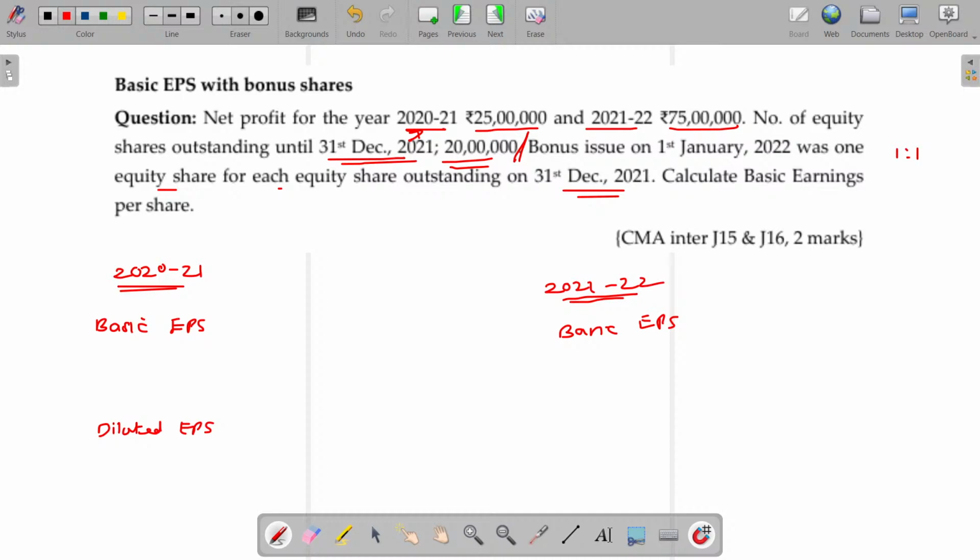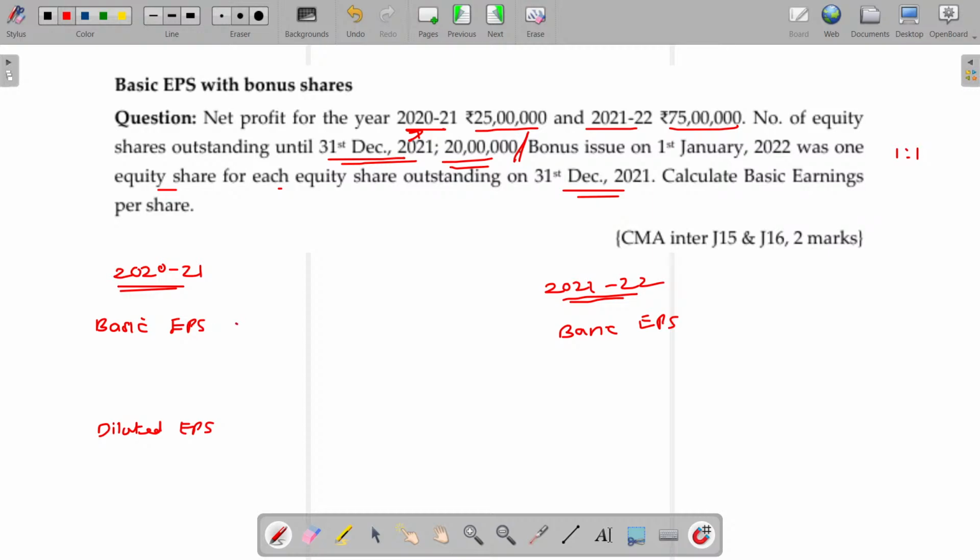No, because unless you get the details regarding what happens to the earnings available to the equity shareholders and the number of shares in the coming year, due to bonus shares, conversion of debt, right shares or fresh issue of shares, if that information is silent, you cannot calculate the diluted EPS. So whenever there is any dilution possibility in the coming year, you have to mention that in this year in the name of diluted EPS.